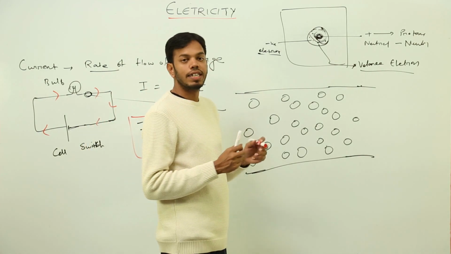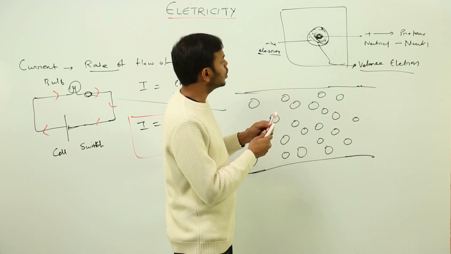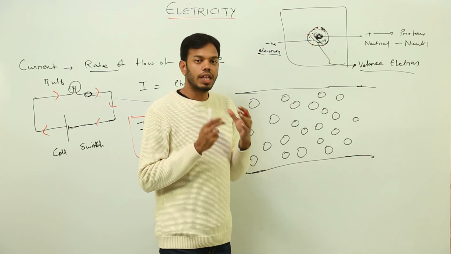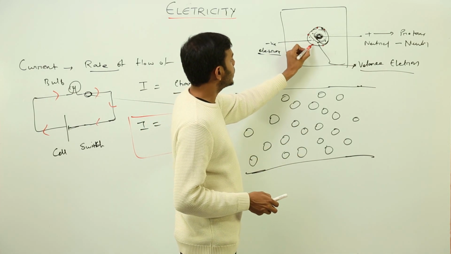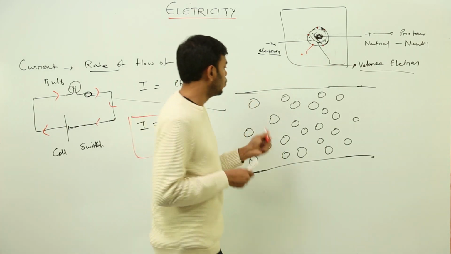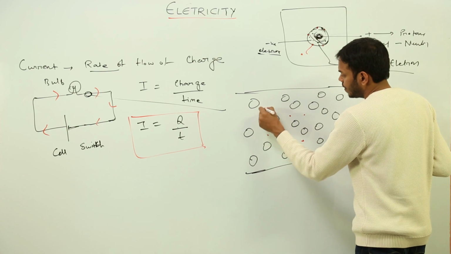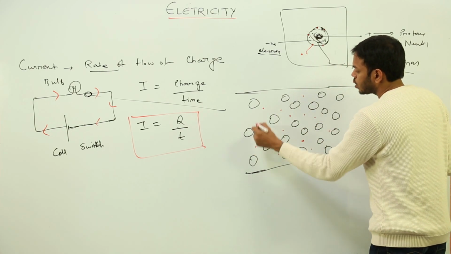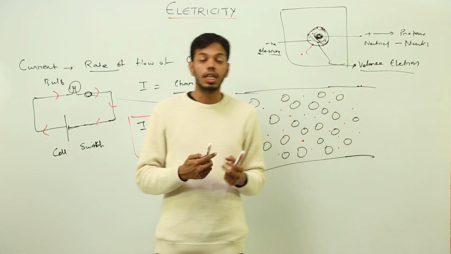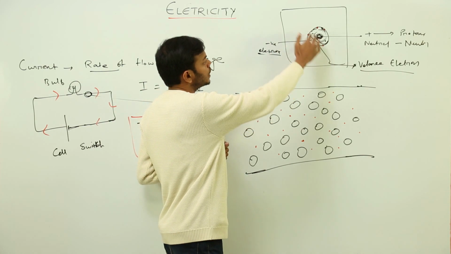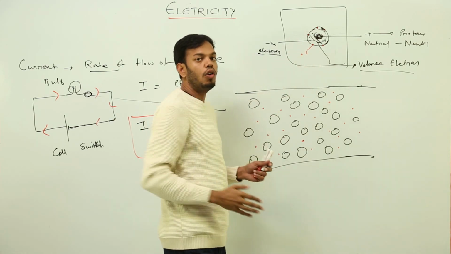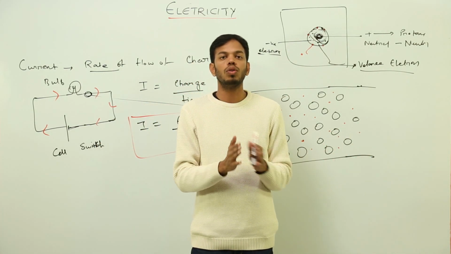Now what will happen if I supply some more energy to those electrons which are already in the outermost orbit or valence shell? The thing which is going to happen is that this electron will come out of the atom and it will be free. It will be free to move anywhere in the void. Void means empty space. So this is called a conduction electron. Conduction electrons are the electrons which actually leave the outermost orbit or valence shell. They jump out of the atom. Now they are free to move anywhere throughout the structure.